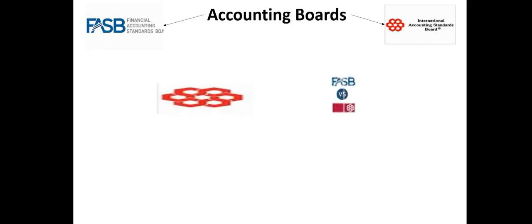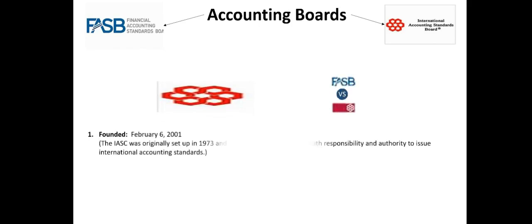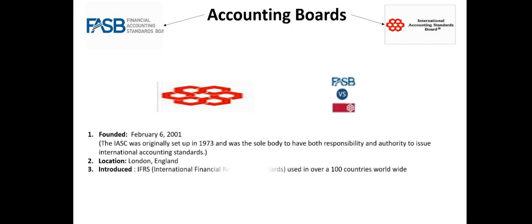Starting with the International Accounting Standards Board, IASB. The IASC was originally set up in 1973 and was the sole body to have both responsibility and authority to issue international accounting standards. On February 6, 2001, the IASB was introduced, which replaced the IASC, and from that day until our current time it is still organizing the accounting standards from its base in London, England, introducing the International Financial Reporting Standards, IFRS, which is adopted by more than 100 countries worldwide, with the main goal of ensuring that accounting standards have a consistent approach to problem solving.